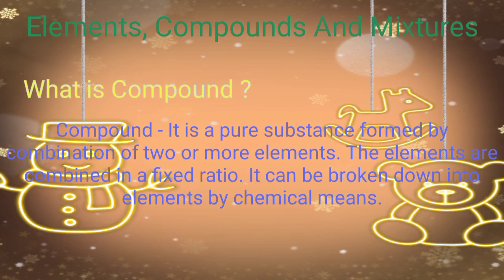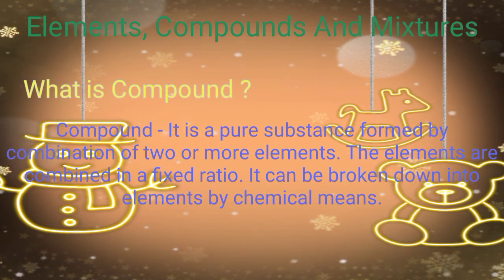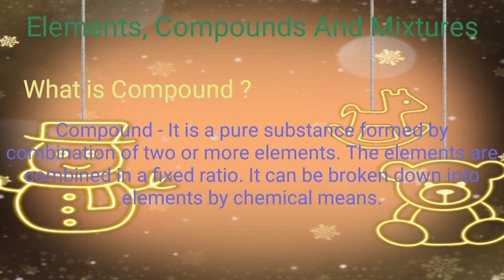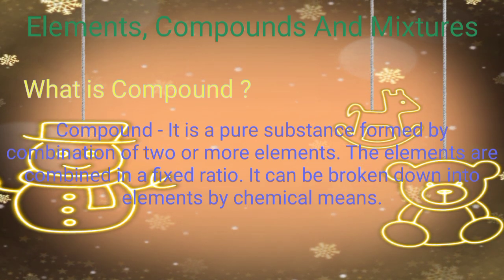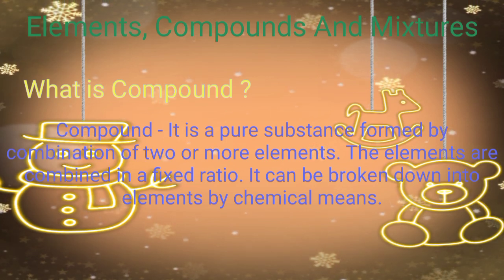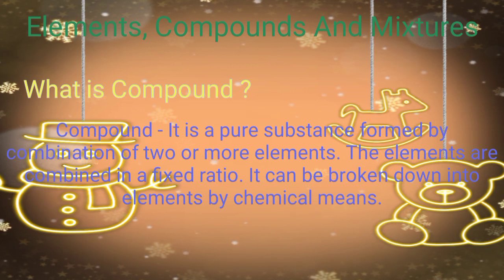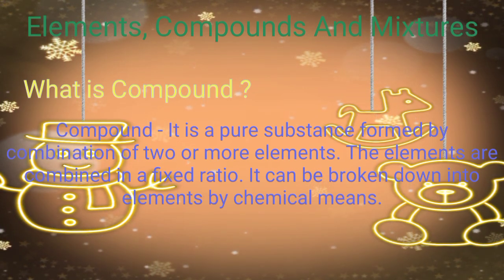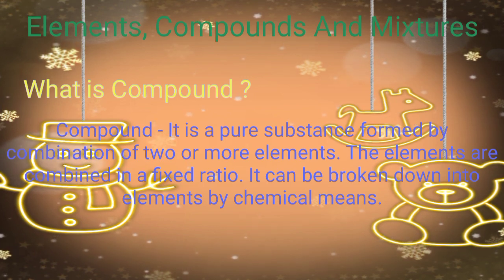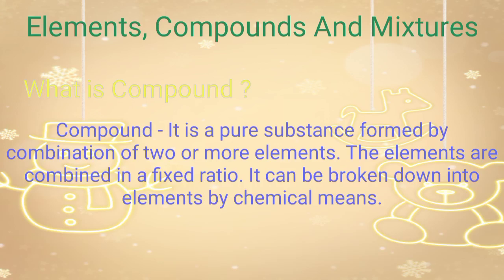What is a compound? It is a pure substance. It is also a pure substance formed by a combination of two or more elements. The elements are combined in a fixed ratio. It cannot be broken down into elements by chemical means. So it is formed by two or more elements, and it can be broken down into simpler elements. And it is combined in a fixed ratio. It means elements are combined in a fixed ratio.